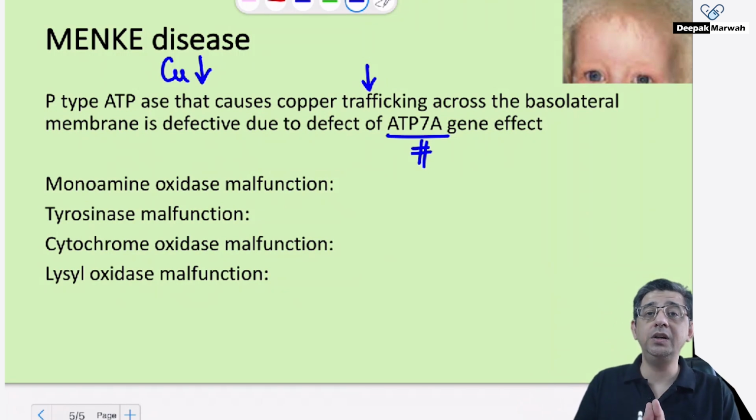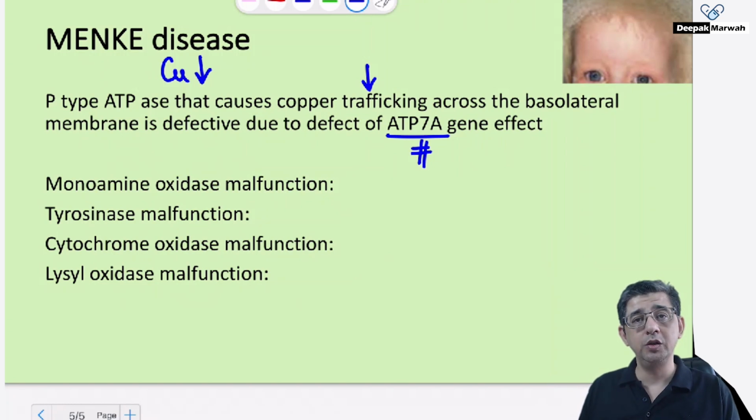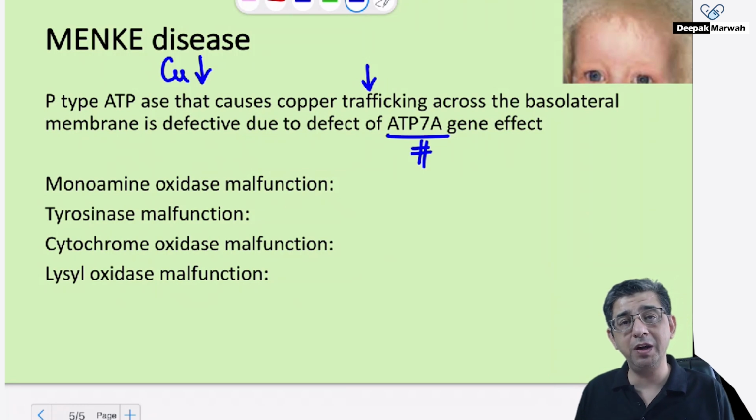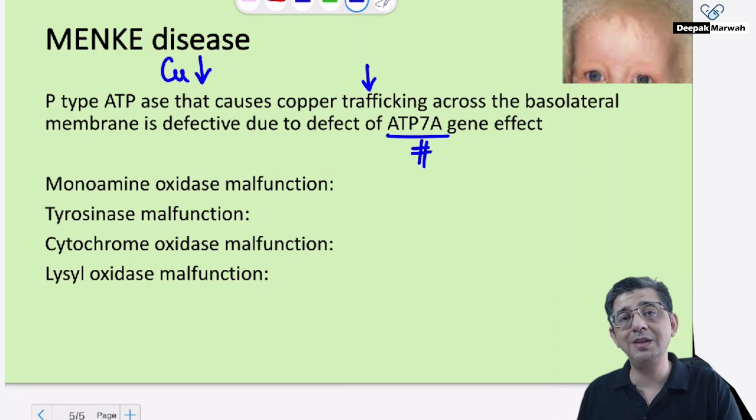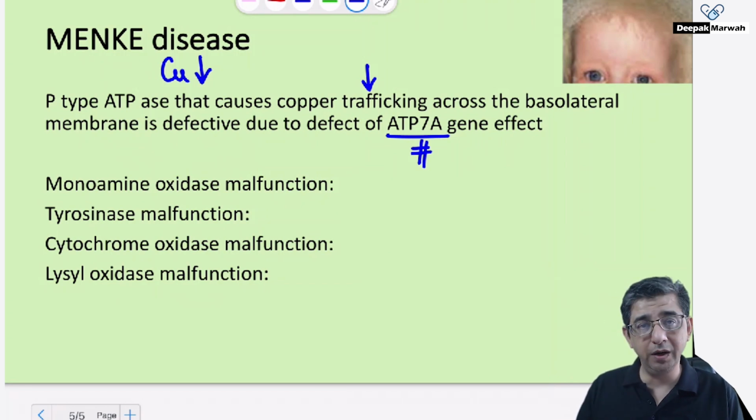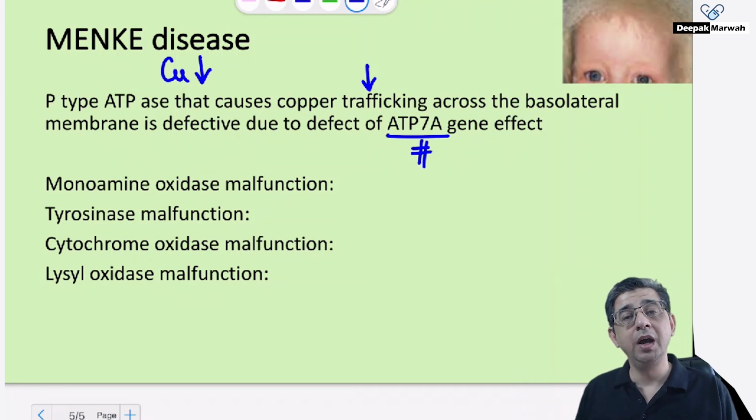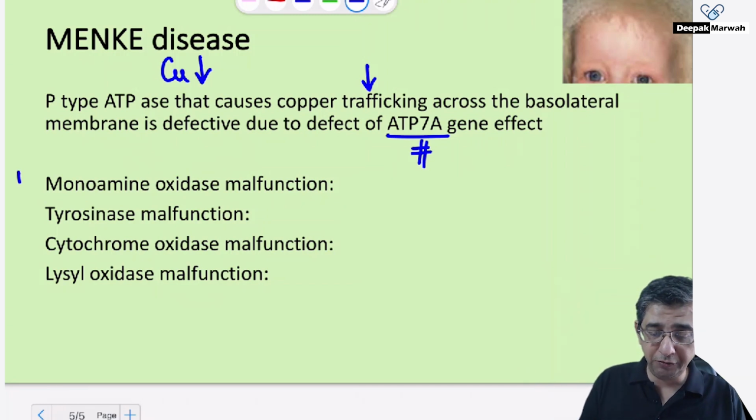In contrast, in Wilson disease, ATP7B, the problem is in excretion of copper in the bile. Therefore, the levels of copper in the liver will increase, and that's why you get cirrhotic manifestations. So in Wilson disease, it is excretion into the bile that is defective, whereas in Menkes disease, it's primarily going to be absorption via the gut and excessive loss that would happen. And copper is very important for the following enzymes.